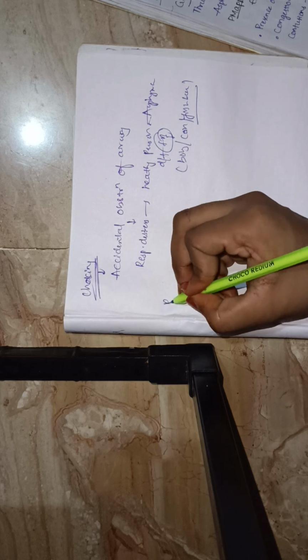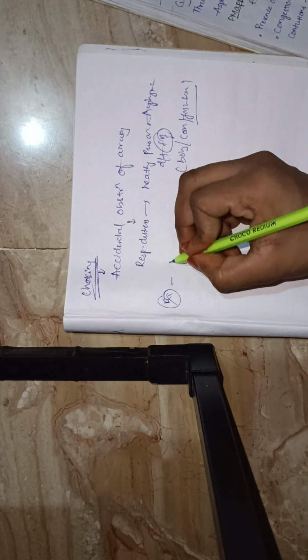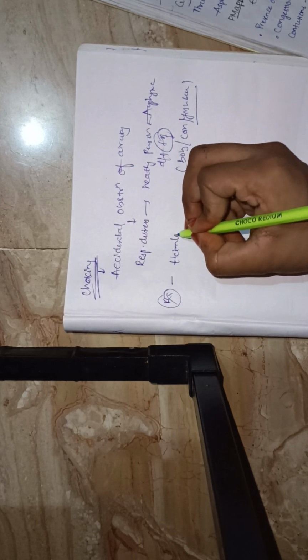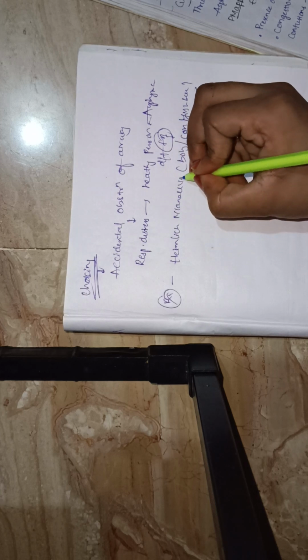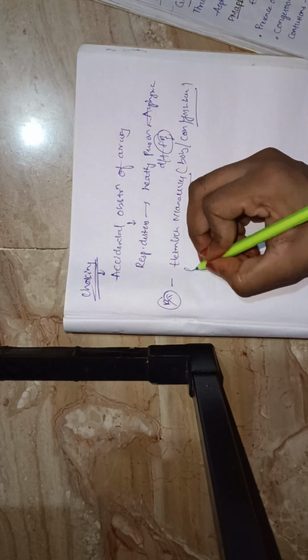This is a sudden obstruction. Accidental obstruction leads to respiratory distress. A healthy person gets respiratory blockage due to some foreign body like a fish bone, bolus, or coin. The treatment is the Heimlich maneuver. The Heimlich maneuver means putting pressure on the epigastrium.